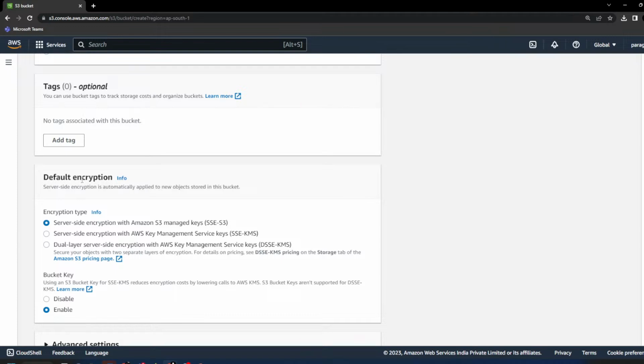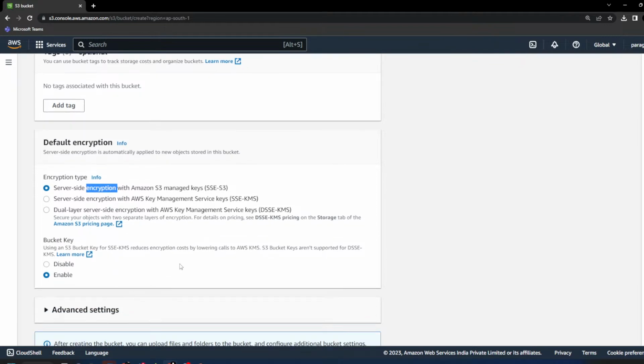Encryption, default encryption. So I told you that Amazon gives you encryption for free. Amazon will encrypt your data for free. Previously, you had a choice whether you want to encrypt the data or not. Nowadays, by default, the encryption will be provided to you. So the data which you are keeping in your S3 bucket will be encrypted. So the default encryption is free. There are other high-level encryptions also available, and they are chargeable. We are going to see that as well.